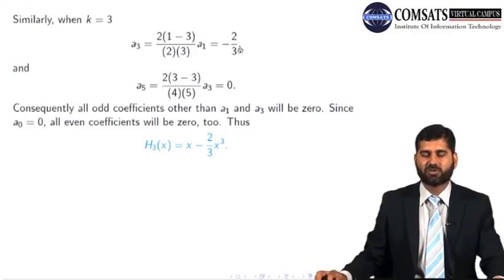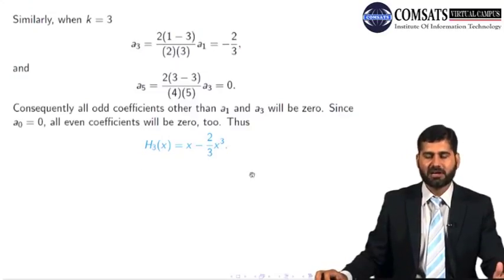a3 is minus 2 by 3. So my Hermite polynomial is a1x plus a3x cube, where a1 is 1 and a3 is minus 2 by 3. So this is the Hermite polynomial of order 3. All right, so they are easy. You see, getting Hermite polynomials is not a problem.